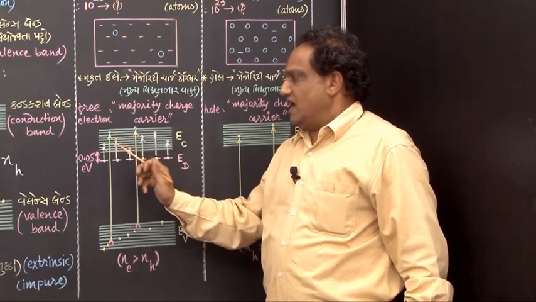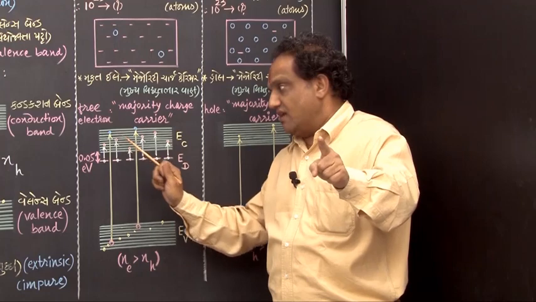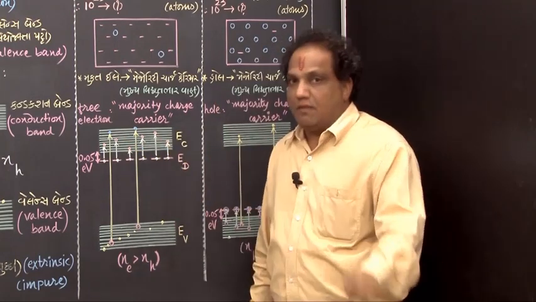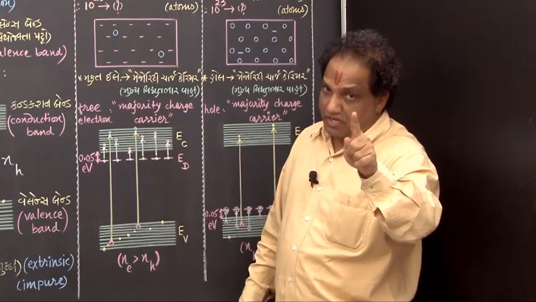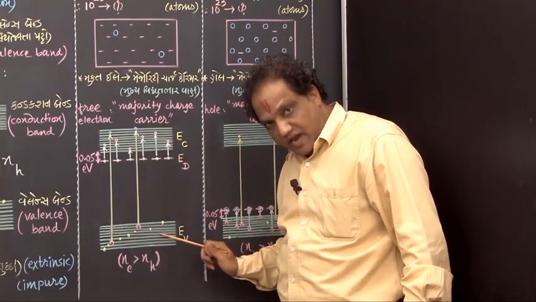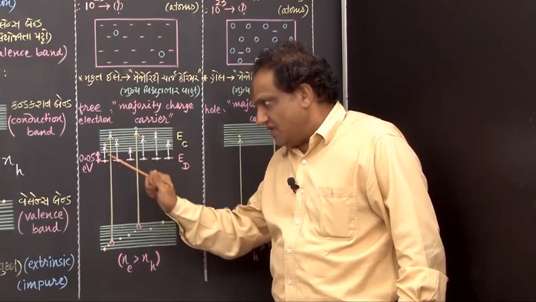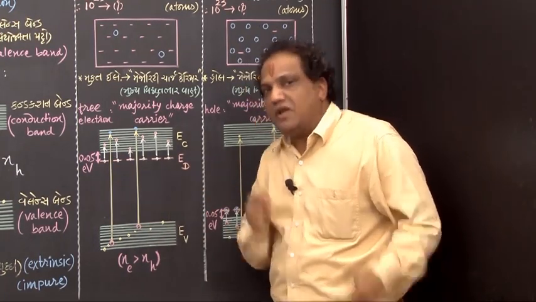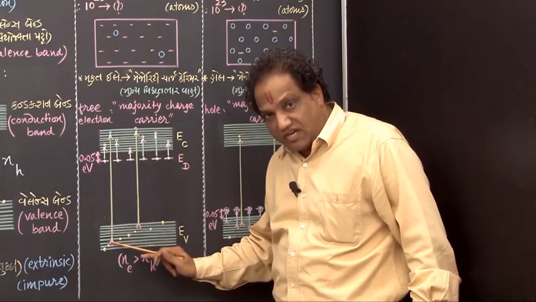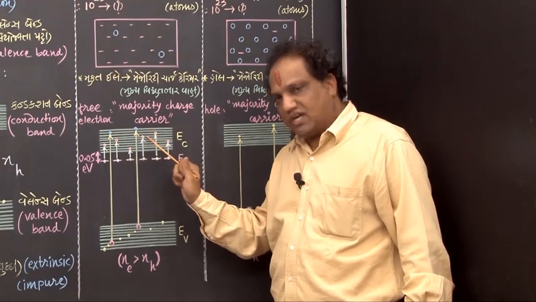And because they are very large in number, the majority charge carriers are negatively charged free electrons. But mind well, at room temperature it so happens that some of the electrons lying in the valence band get energy more than this forbidden gap. If they get energy more than this forbidden gap, naturally they will make a transition from the valence band to the conduction band, and they will add to the number of free electrons.